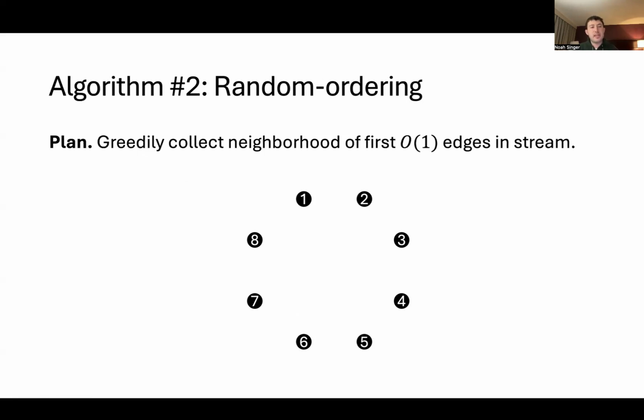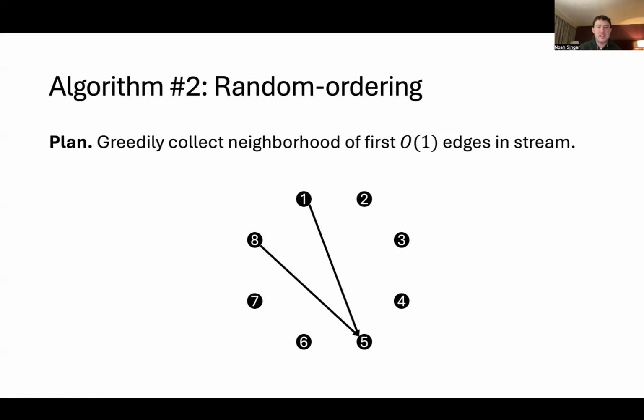So the general plan here is that we greedily collect the neighborhood of the first O(1) edges in the stream. So I'll just illustrate this by doing it for the first edge. So suppose this is the first edge in the stream. Then more edges are showing up, but as far as I know, this edge, say from 6 to 2, has nothing to do with the edge we've already seen, so I'm just going to forget it. Okay, I'm forgetting edges. But now an edge shows up which actually does touch one of the endpoints of the first edge in the stream.